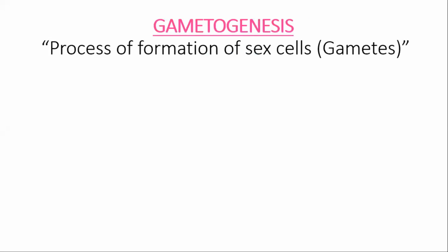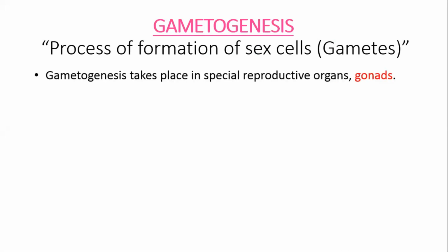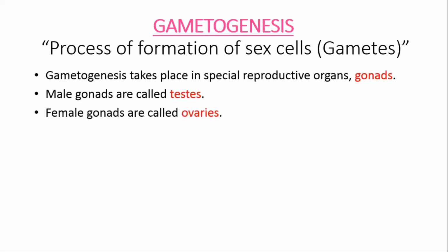Gametogenesis, as its name shows, is the process of formation of gametes or sex cells, right? The sex cells are called gametes. The process of formation of sex cells or gametes is called gametogenesis. Gametogenesis takes place where? In specialized reproductive organs which are called gonads. Remember, gametogenesis takes place in gonads, and obviously male and female both have gonads. So the male gonads are called testes, while the female gonads are called ovaries.